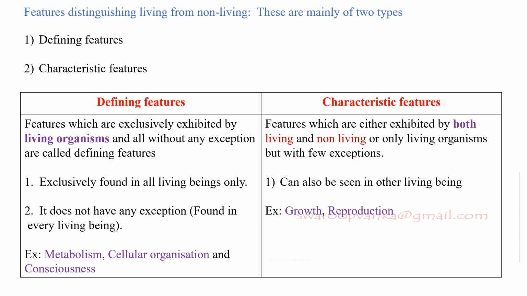And the second one is characteristic features. Characteristic features are exhibited by both living and non-living things. Examples are growth and reproduction. These two come under the characteristic features. All organisms on this earth, whether unicellular or multicellular, prokaryotic or eukaryotic, all have these defining properties.